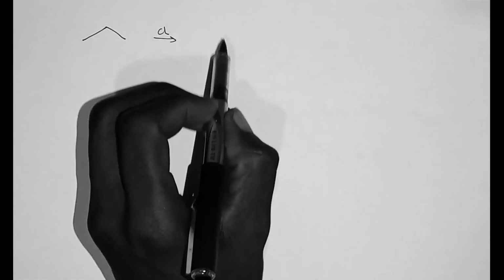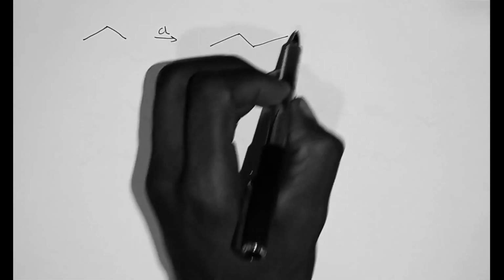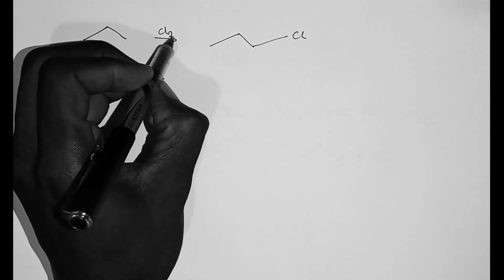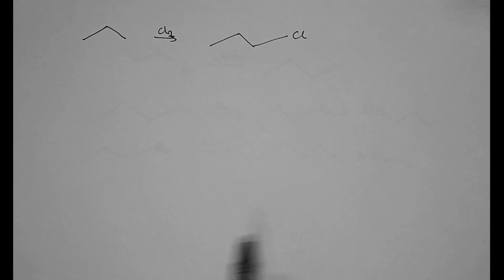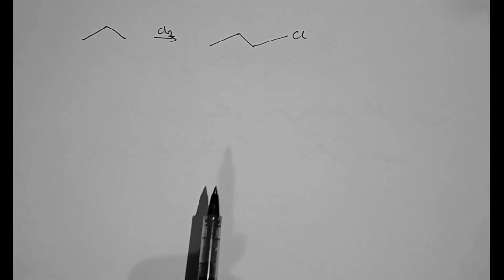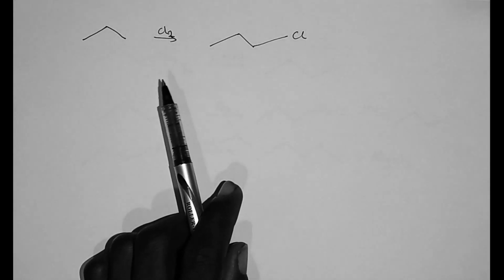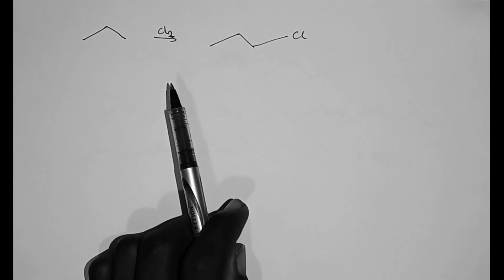So now, how do you convert an alkane, let's take a propane, to a haloalkane? So let's assume we add in chlorine gas, Cl2, and we want to get a haloalkane like 1-chlorobutane. How do we go through this process? Now, this process only happens under either heat or light.